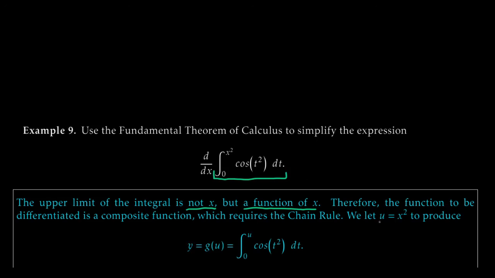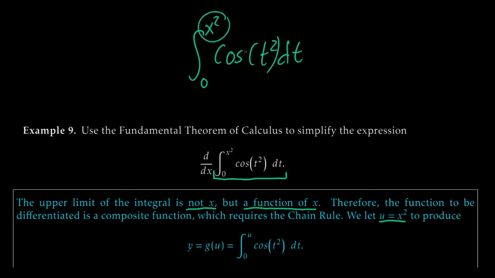That is, we're just going to let u equal x squared. Basically, we're saying, hey, I've got an integral from 0 to x squared of cosine of t squared dt, and what I want to have is just an x up top, but I don't. So instead, I'm just going to make this thing equal to u. Now, what I have to do when I do the chain rule is accommodate this relabeling. So this is going back a little bit. We haven't talked about the chain rule in a while. If this is a bit rusty, don't worry.